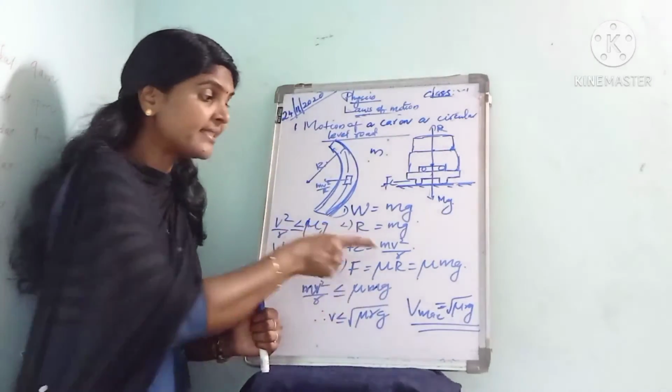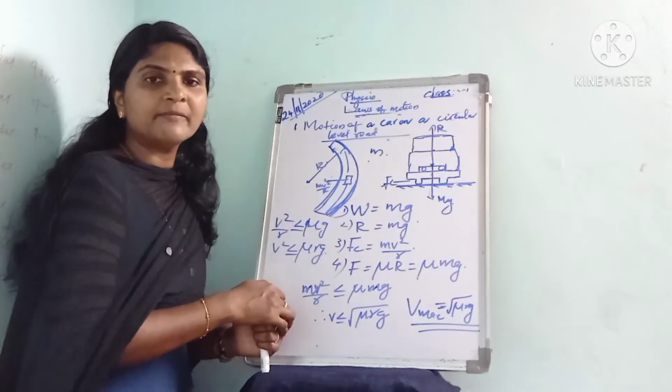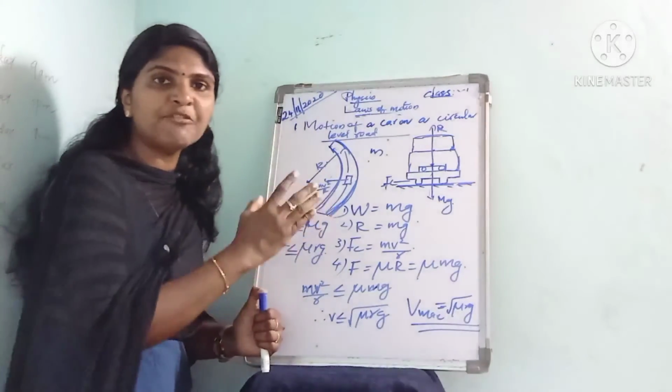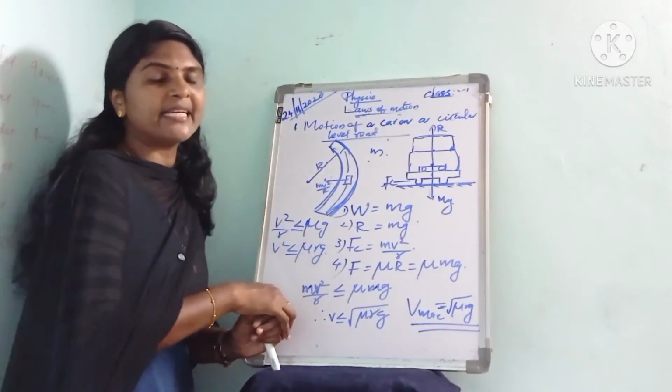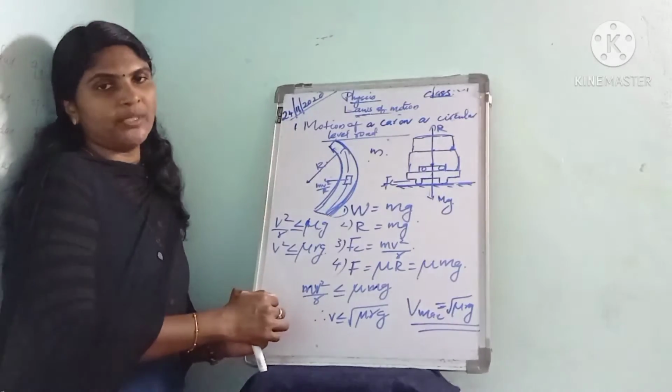If the velocity exceeds root mu r g, what will happen? The maximum available friction is insufficient to provide the necessary centripetal force, so the car will skid off the road.